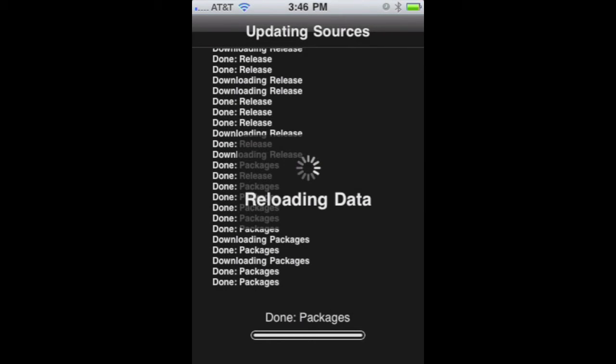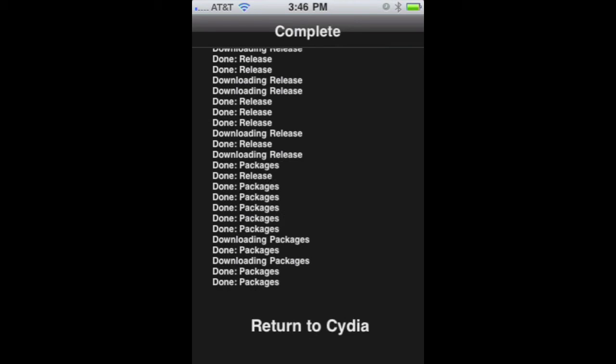Alright, now it's reloading. It's got everything it needs. So, whenever it feels like it's ready. Alright, so it's pretty much done.